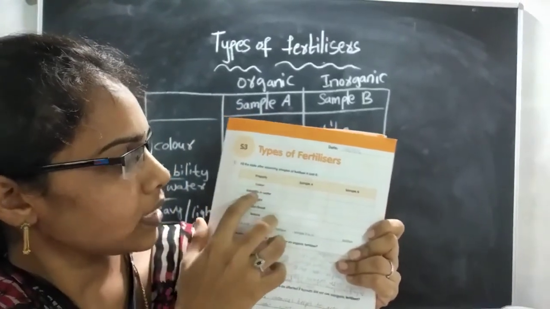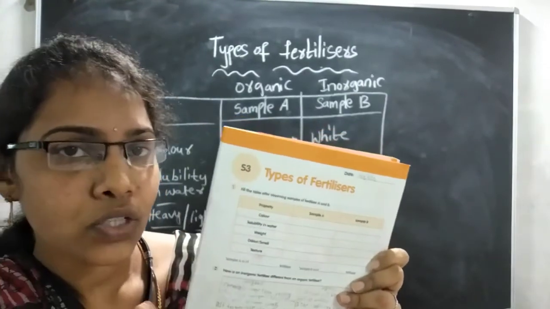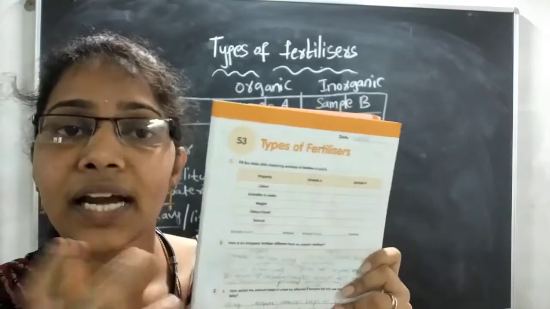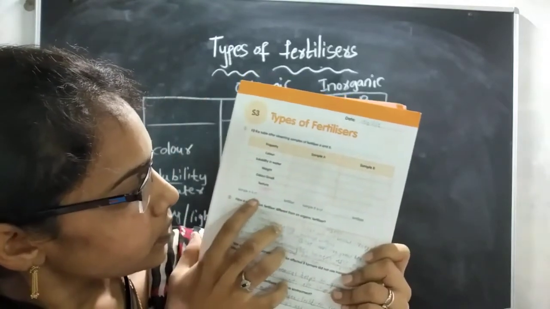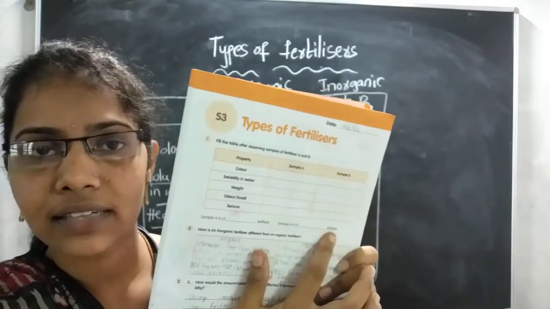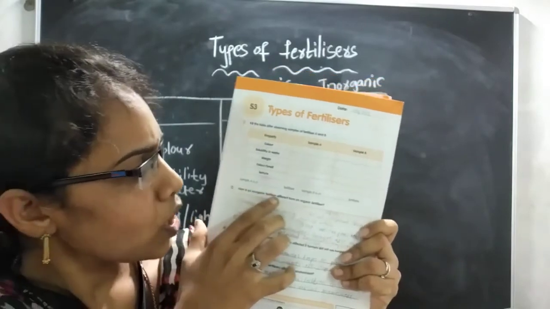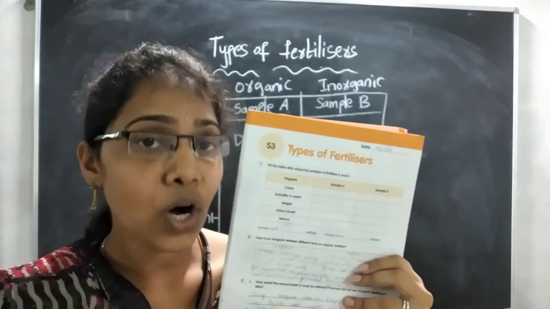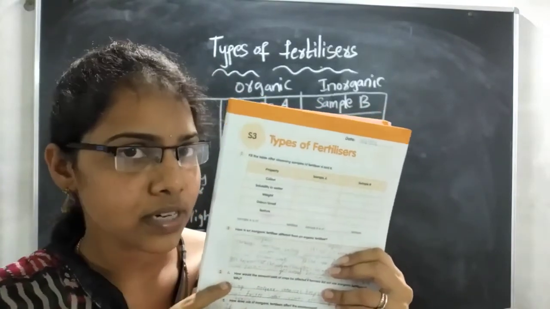See here: property, color, solubility in water, weight, odor or smell, texture. Write what you found and learned by seeing the organic and inorganic fertilizers. And see here, sample A is of dash fertilizer, sample B is of dash fertilizer; you have to fill in that blank. How is an inorganic fertilizer different from an organic fertilizer? Yes, we have discussed, no children?